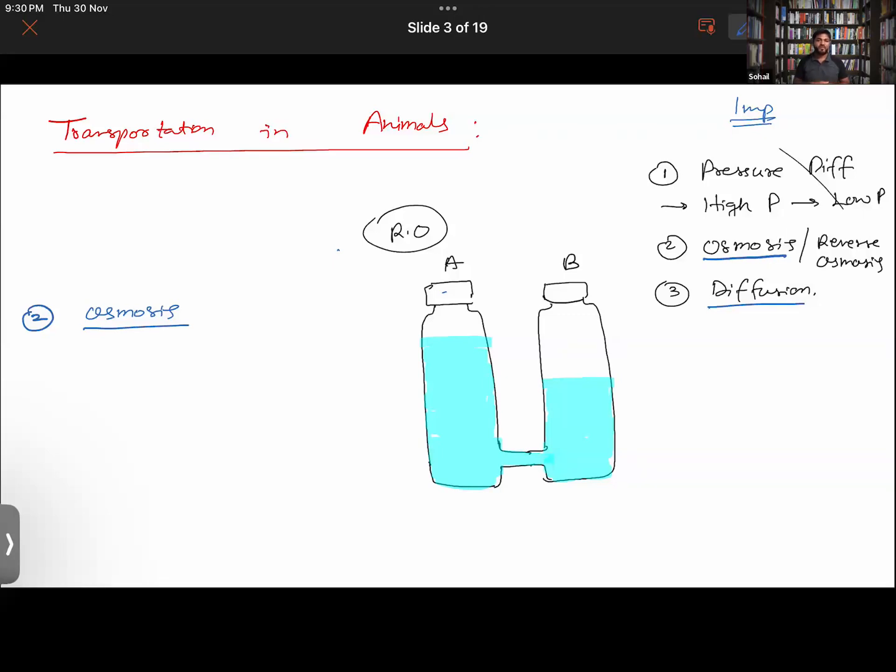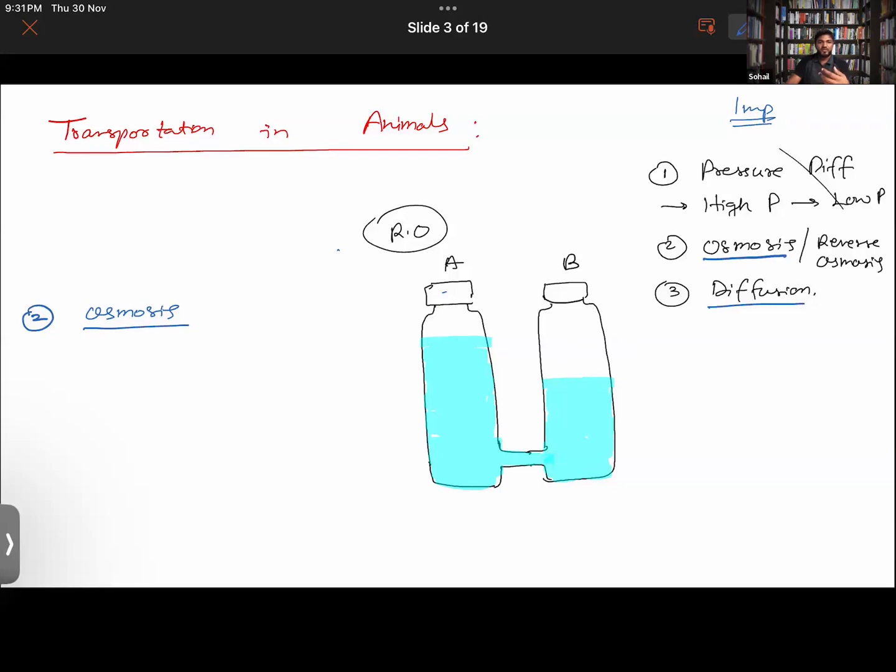And diffusion, we basically experience it at different instances in our life, inside the body as well. For example, if you were to light an incense stick in the corner of the room, the aroma of that incense stick will travel into other rooms as well.